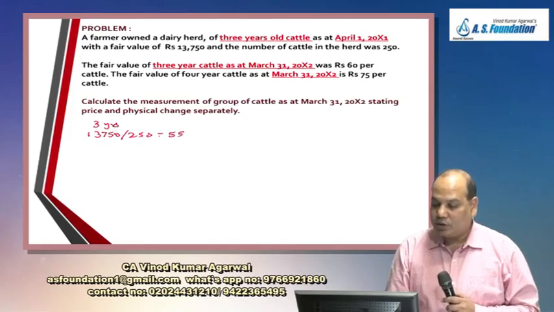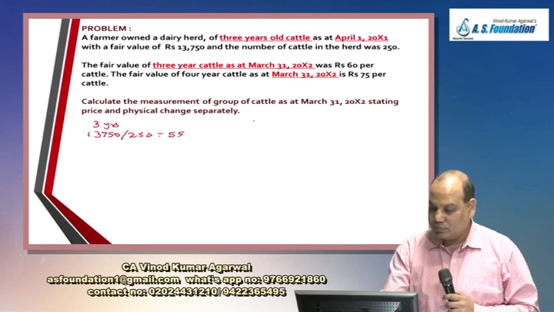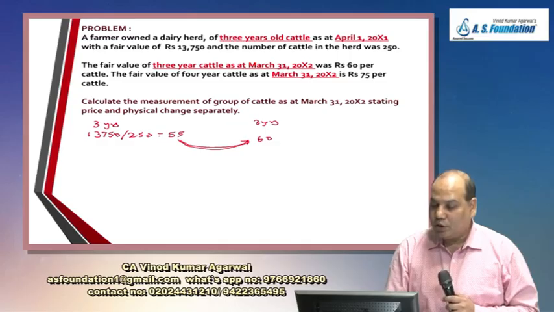The fair value of the 3-year cattle as on 31st March 2002 is 60 rupees per cattle. So its value has increased by 5 rupees. Okay. The fair value of a 4-year cattle: now after 1 year the same cattle will not remain 3-year-old. Just like you are not the same person as 1 year ago, your age has gone up. So the cattle's age also goes up to 4 years. The value of the cattle is 75 rupees per cattle.